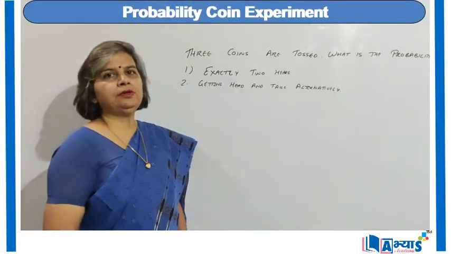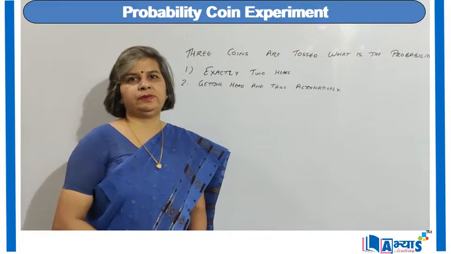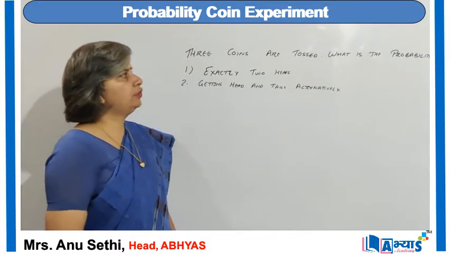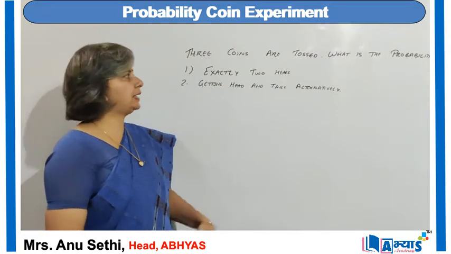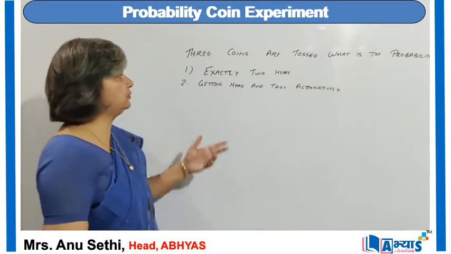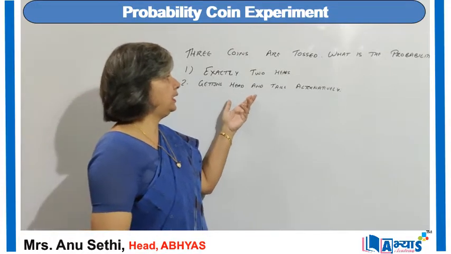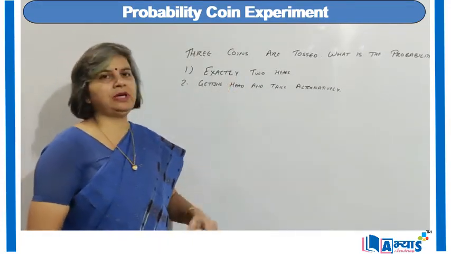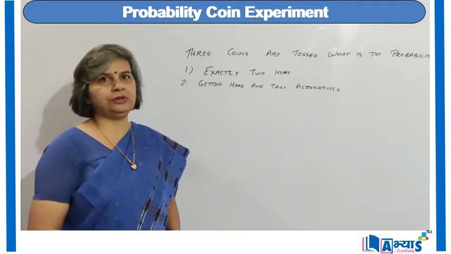Now let us apply the concept of probability of coin experiment. For this we have taken a question: 3 coins are tossed together. What is the probability of getting exactly 2 heads? And the second is, what is the probability of getting heads and tails alternatively? That means we are taking these two situations and trying to find the probability in both cases.